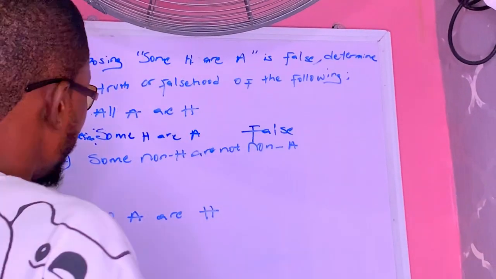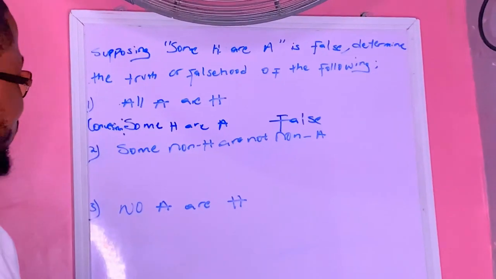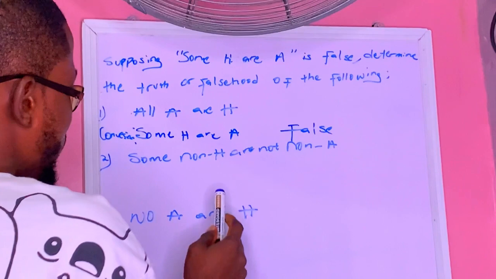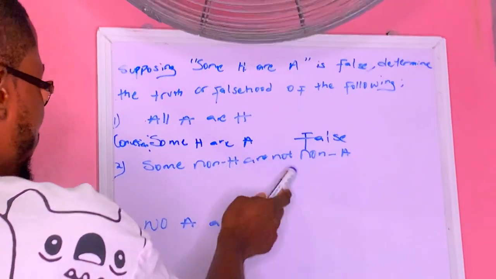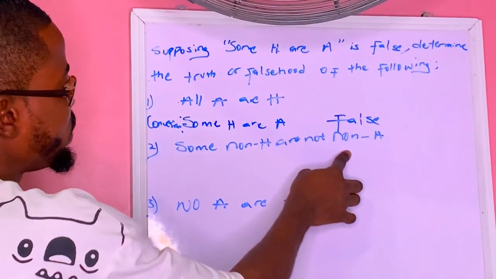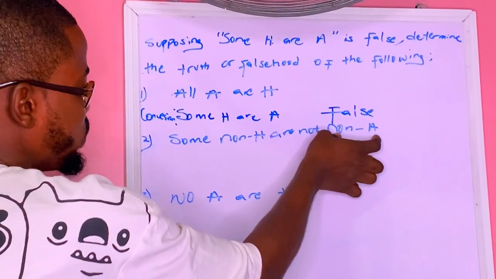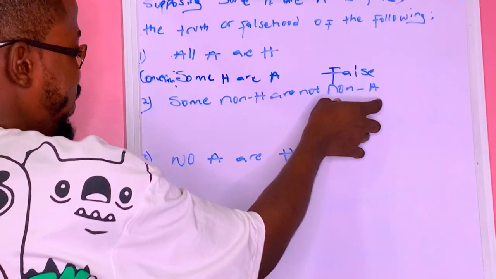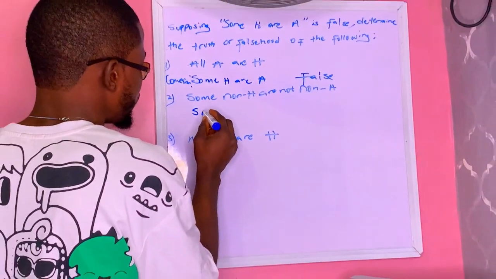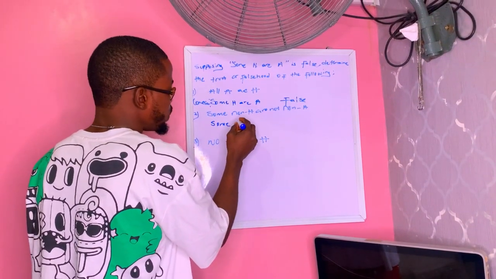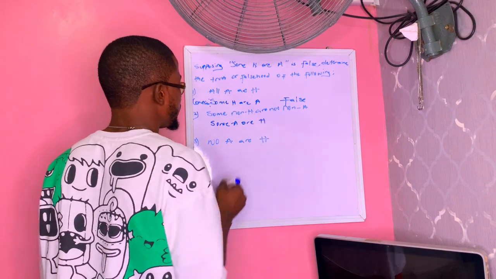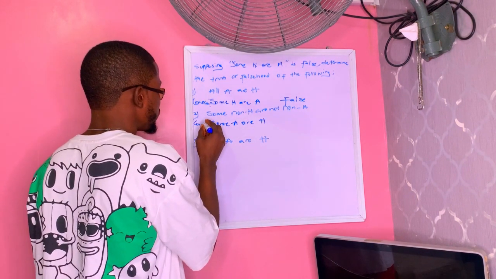So let's say if we do contraposition, it is going to remove the non for us. Let's try. Contraposition states that you bring the complement of the subject to the predicate, and you bring the complement of the predicate to the subject. So let's say we have something like some A are H. Contraposition.